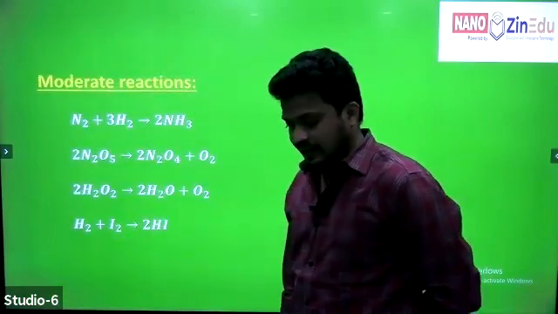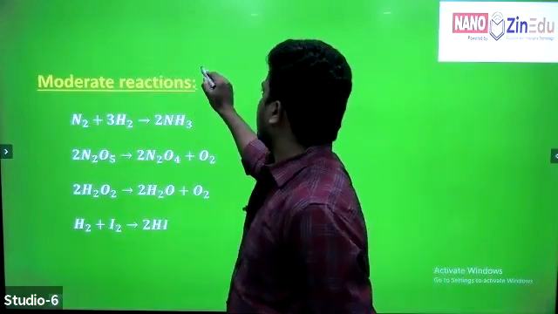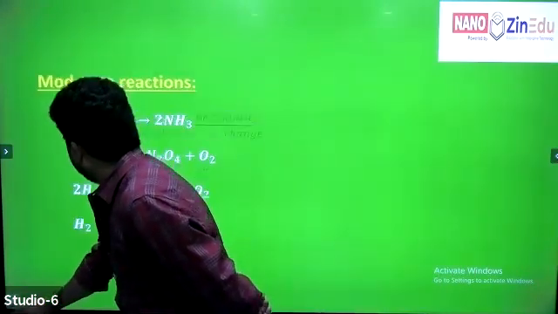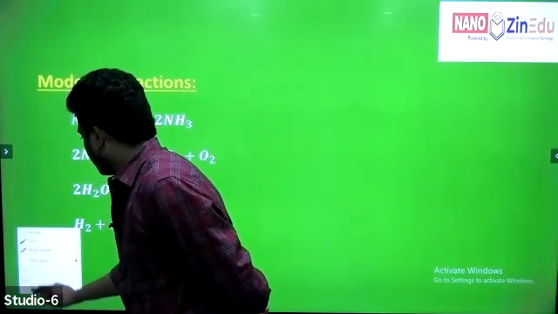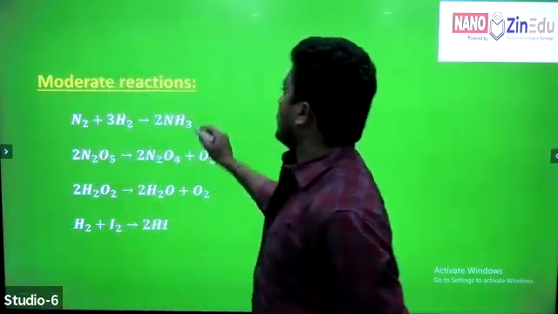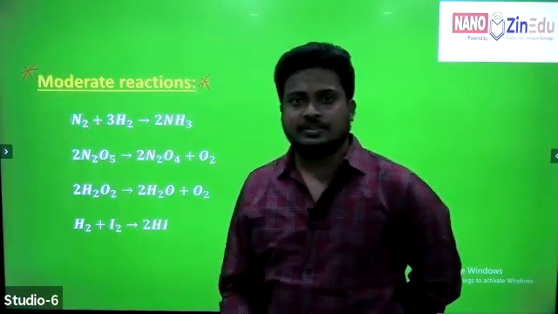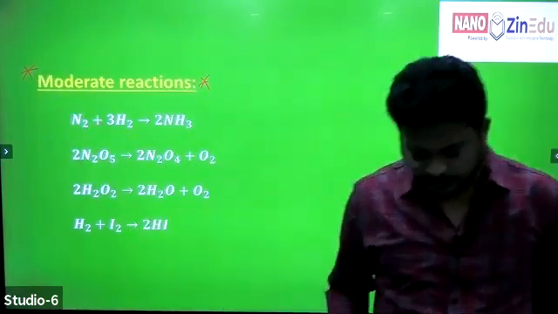Next one, moderate reactions. This is the most important one. Chemical reactions which are completed in a measurable time are called moderate reactions.